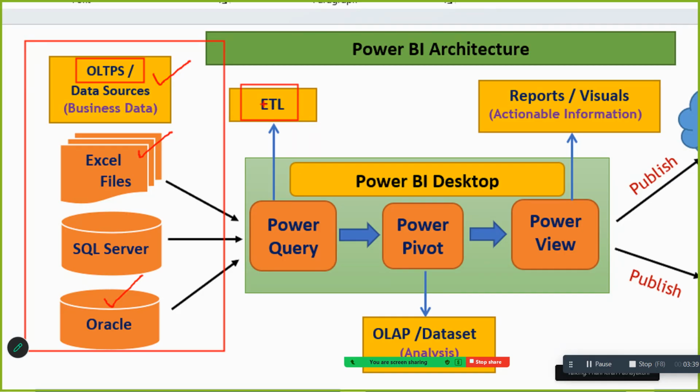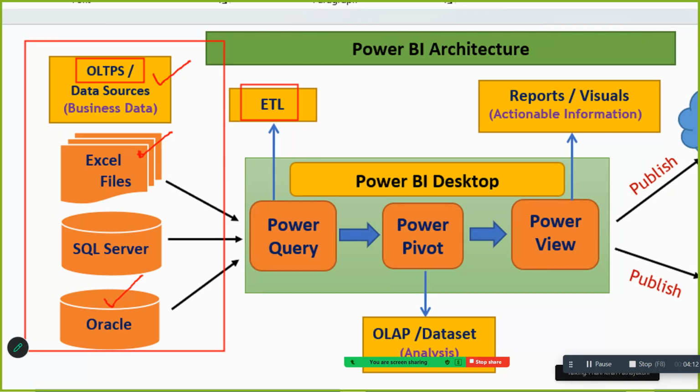ETL stands for extract, transform, and load. So what kind of transformations can you do? Probably I want only a few columns from the data source. Data source means where they're storing the data. I don't want all the columns for my analysis, I want only a few columns. So I'm going to transform by eliminating unwanted columns and unwanted rows, and keeping only those columns and rows that are required for my analysis. This is called transformation.